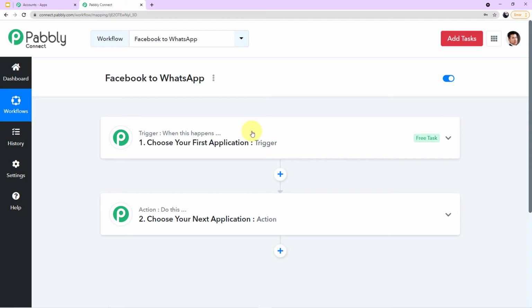Now here are 2 mini boxes, where it is written: Trigger, when this happens, choose your first application trigger; Action, do this, choose your next application action. Now you must be thinking, what is this trigger and what is this action? So let me tell you, trigger is the happening of an event and action is the response to it. In this particular case, the trigger event will be the successful submission of the form which we have created in our Facebook. And the response we want, as soon as the form has been submitted, at the same time, is that a WhatsApp message will be sent to the customer. So you understood how the trigger event and the action event work.